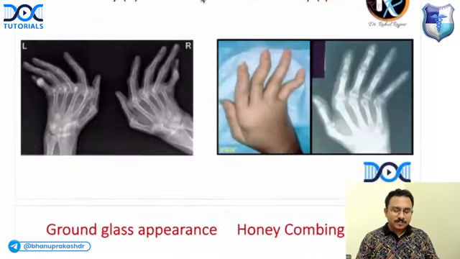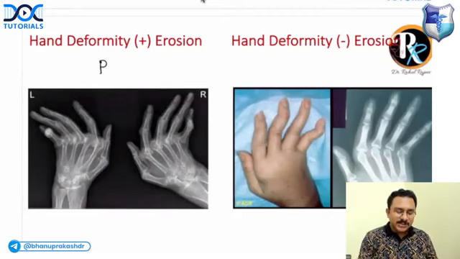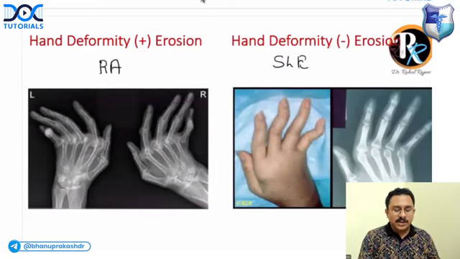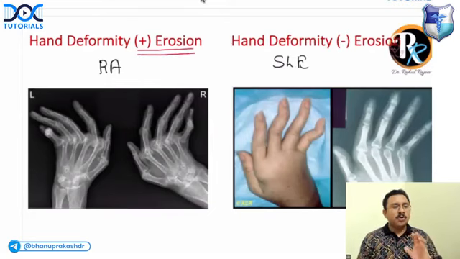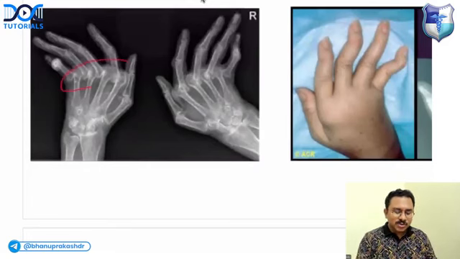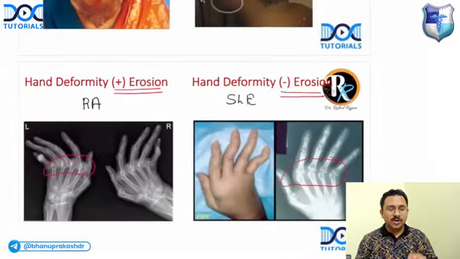Okay, right. And another MCQ point you should notice: in your exam, if you get a scenario of a patient having a hand deformity, there are two important possibilities. One is rheumatoid arthritis and the other is systemic lupus erythematosus. But what is the important point of difference? In rheumatoid arthritis, bone erosions will be present. It is an erosive arthritis. Whereas in case of SLE, the bone erosions will be absent. You look at the X-ray, there is so much of bone erosions here, but the X-ray here is not showing much bone erosions. So it is a non-erosive arthritis.